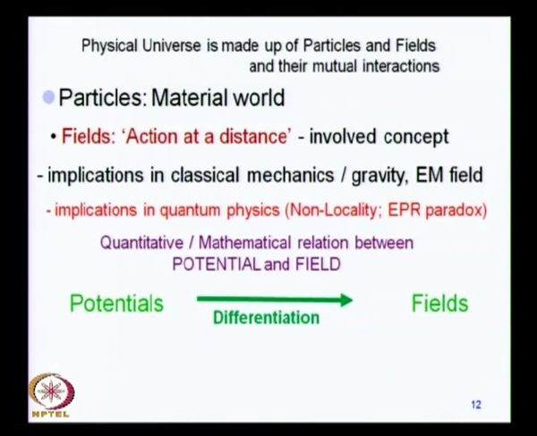Once you use the derivative operator, now this operation in the middle, differentiation, is a mathematical process which connects two physical entities. This is a physical entity, field, and potential is a physical entity, okay, and these two physical ideas are connected to each other by mathematics.